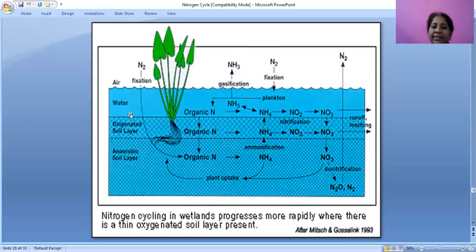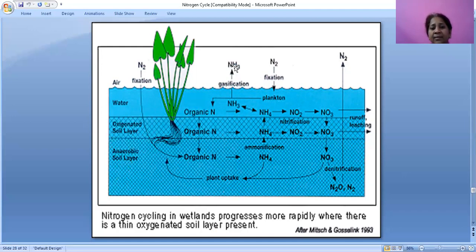Here we can clearly see the nitrogen cycle in wetlands: inundated plants, air, nitrogen fixation, oxygenated soil water. Two types will be there, anaerobic and aerobic, as we have already discussed.